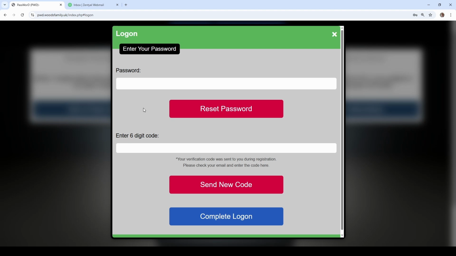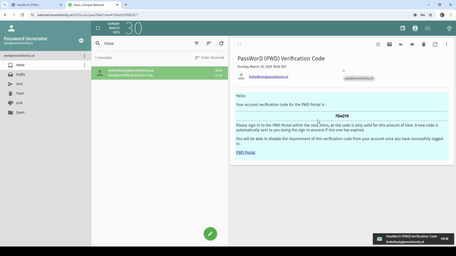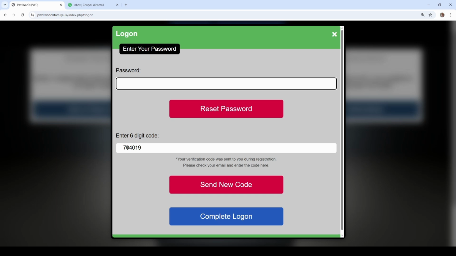So on the login attempt here, if I click on refresh, we have received an email with a verification code, which is a one-time use, so it'll never be the same. Put that in there, and then the passcode. At this point, if I reset the password, it will send me a new passcode based on PWD.